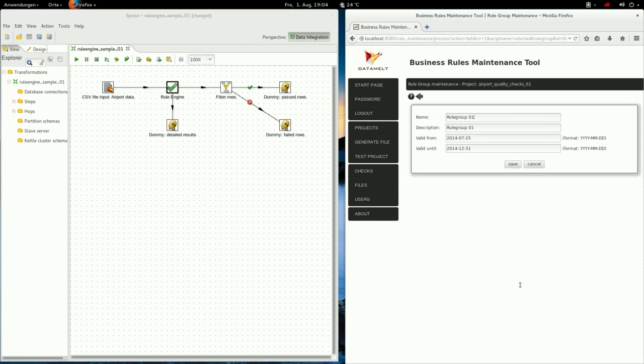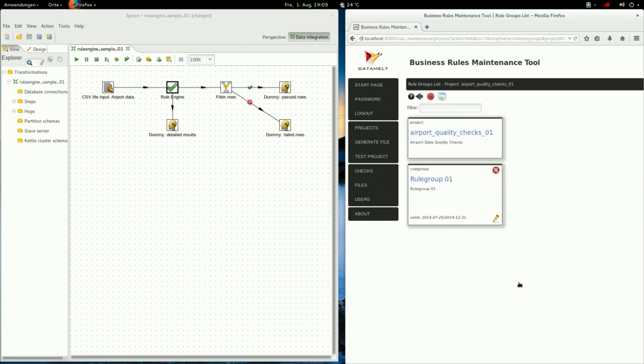I've given it a name and a description and a valid from and a valid until date. Later on you will see that if you generate a file containing all the rules, only those rules will be considered which are valid for a given date. Okay, let's save it.